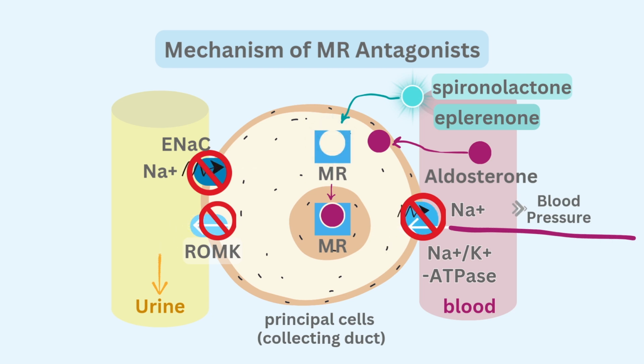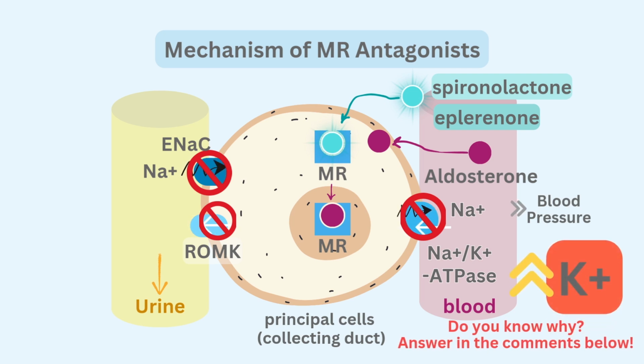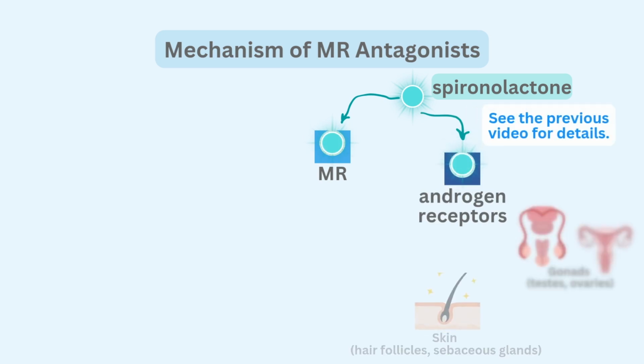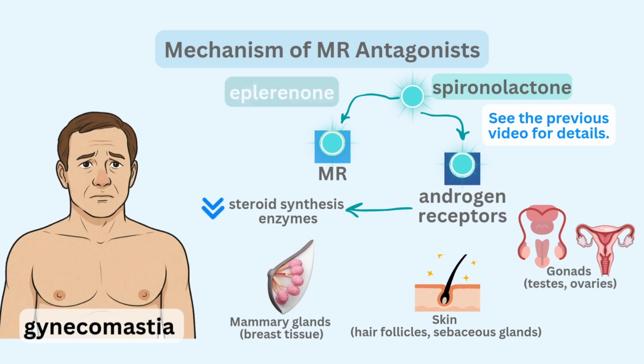The main side effect of aldosterone antagonists is hyperkalemia. In addition, spironolactone can also bind to androgen receptors, which may cause gynecomastia and other hormone-related side effects. By contrast, eplerenone is more selective for the mineralocorticoid receptor and has much less activity at androgen receptors, so these hormone-related side effects are far less common.